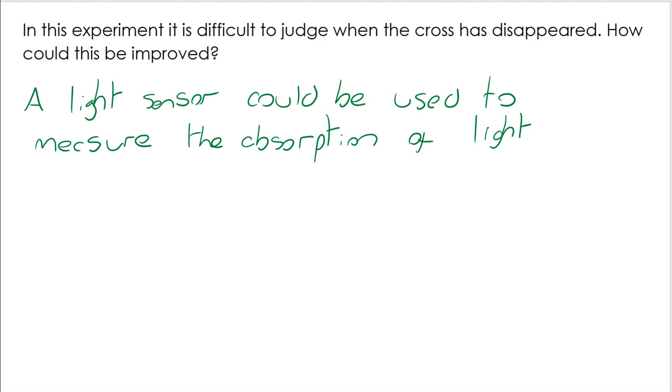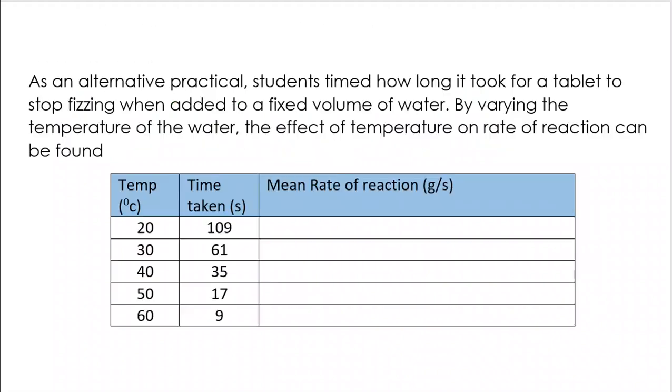Well, a really common way is to use a light sensor. You shine a beam of light through, and the sensor on the other side, we time how long it takes until the light no longer reaches the sensor. It's a much more automated approach. We're taking away that human error difficulty that we might otherwise face.